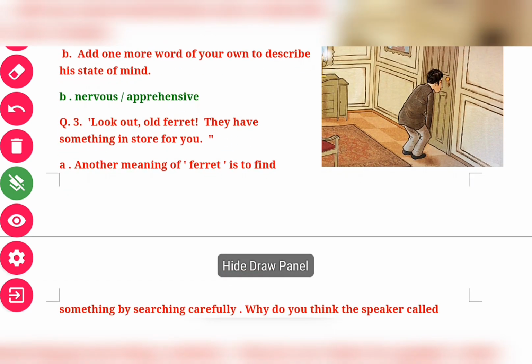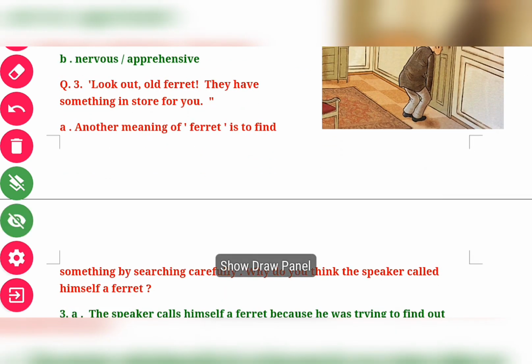Question number 3. Again one statement: Look out, old ferret. They have something in store for you. On the basis of this statement, there are two questions. Let me check in the book. Okay, there are two questions.